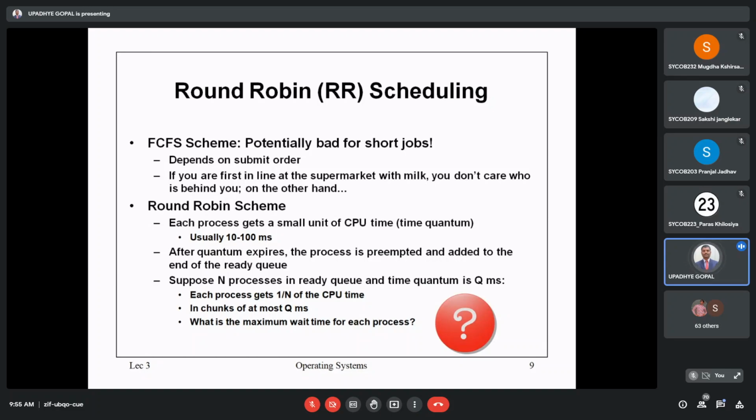After quantum expires, the process is preempted and added to the end of the ready queue. Suppose we have n processes in a ready queue and time quantum is given as q milliseconds. In that case, how does it happen? Each process gets 1 by n of the CPU time in chunks of at most q milliseconds. What is the maximum wait time for each process? That we will calculate.